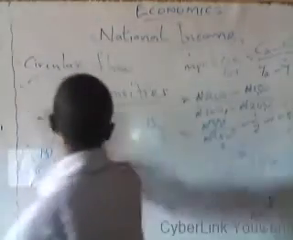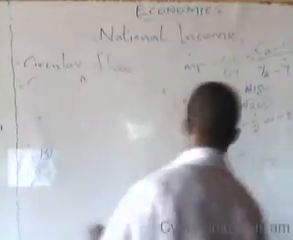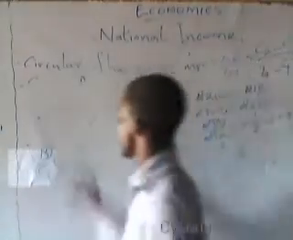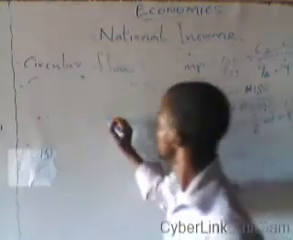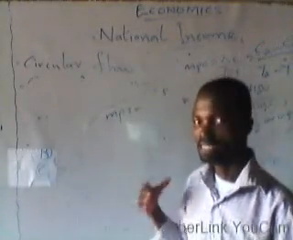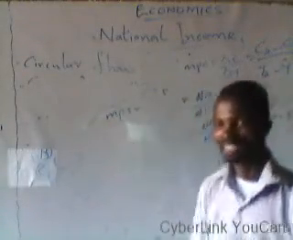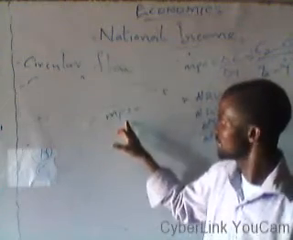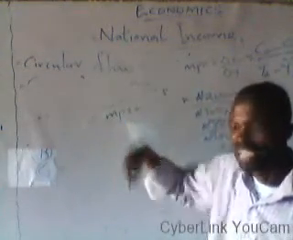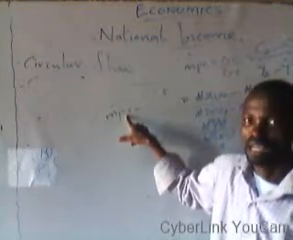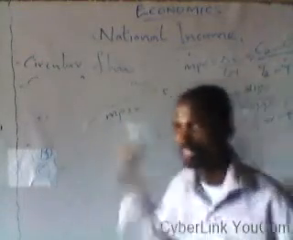Let's now move over to marginal propensity to save, which is known as MPS. Like I said earlier on, marginal means additional, change. So MPS can be described as a change in savings as a result of a change in the level of income.